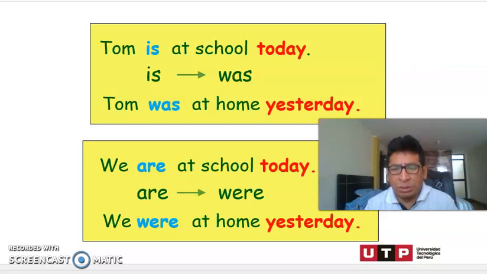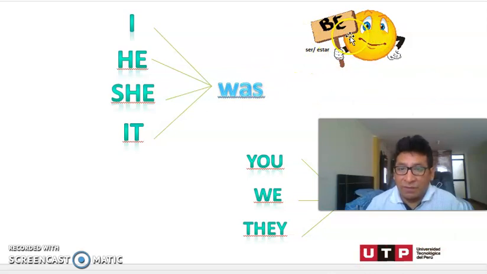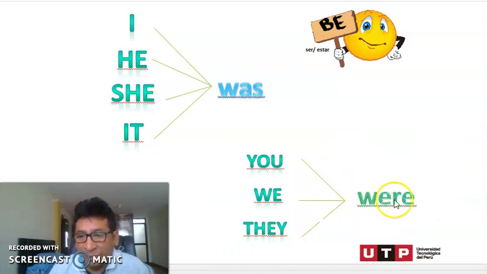But what happens here? We only see was and were. And how can we use that? It's a big question. Alright? To answer this question, we need to check this. The verb be. But in the past tense, it only has two different forms. It's going to be was and were. Some people say singular and plural.